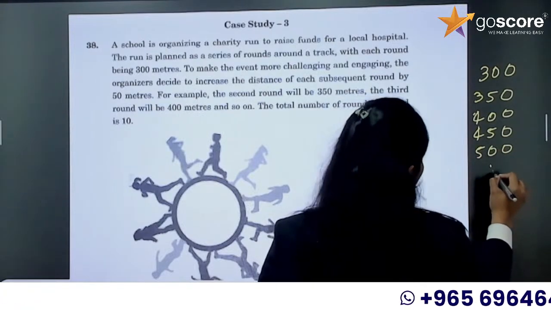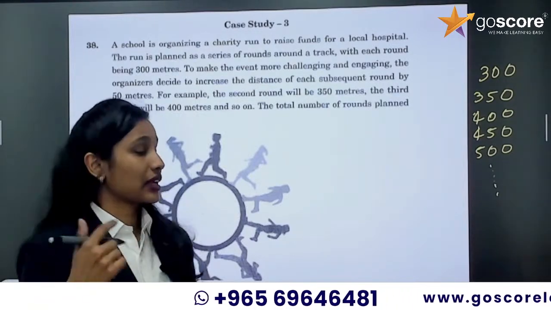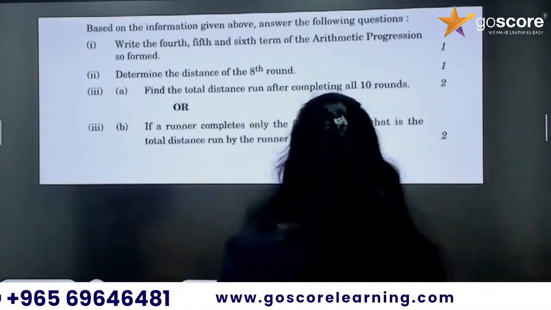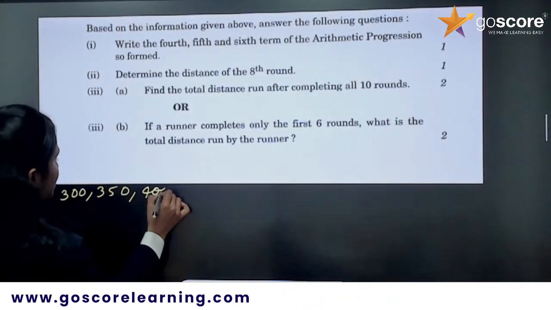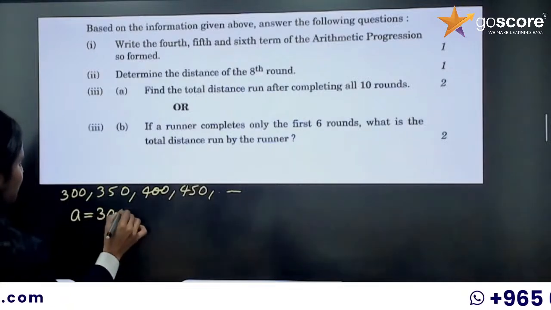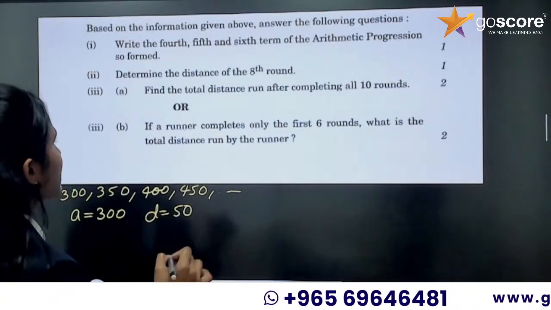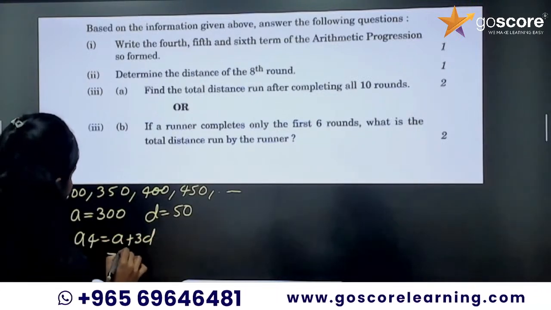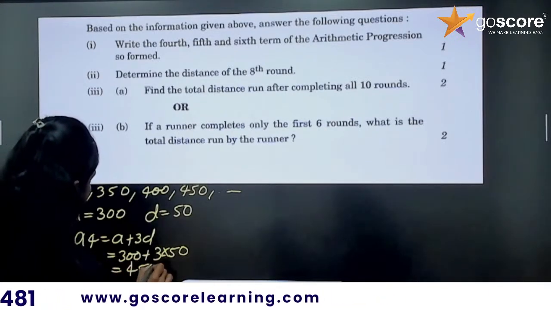That is 50 is adding on to that. That is continuously adding some number. That means it is an AP, right? So, the AP we got is 300, 350, 400, 450, etc. Okay, from this we will get a equal to 300 and d equal to 50. Now, write the 4th, 5th and 6th terms of the arithmetic progression. So, a4 is equal to a plus 3d, that is 300 plus 3 into 50, which is equal to 450.